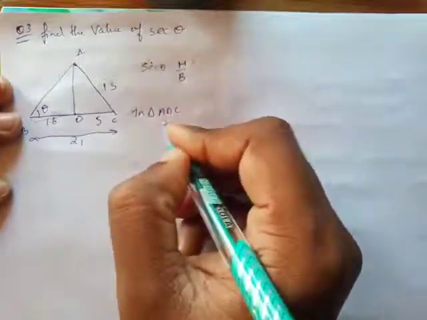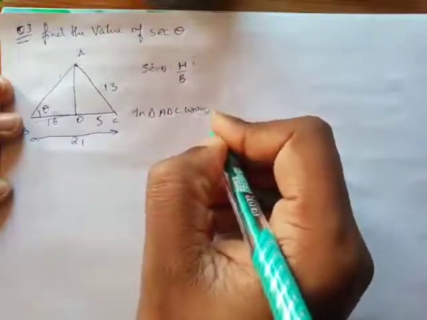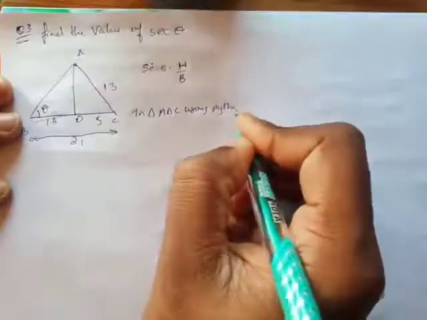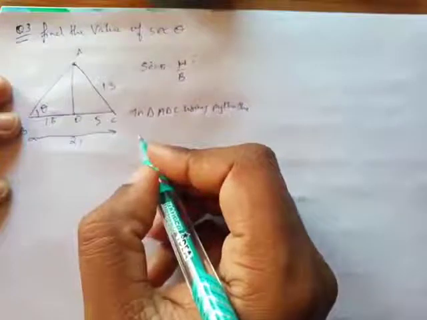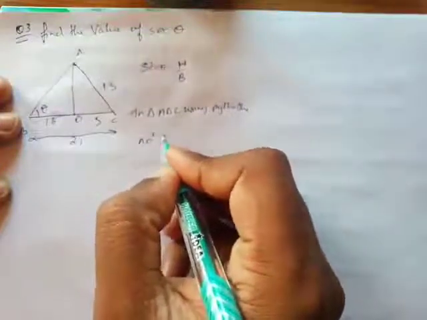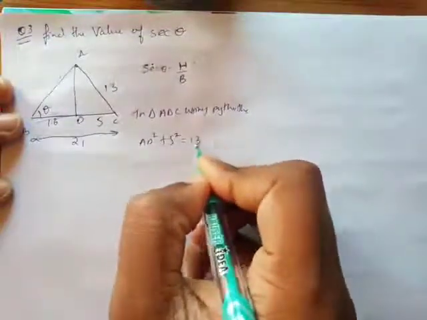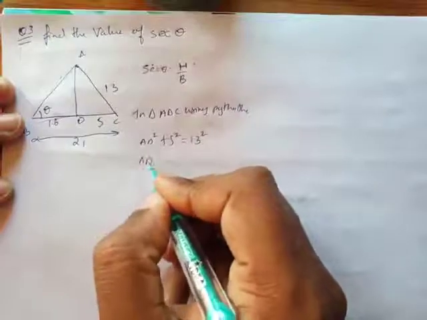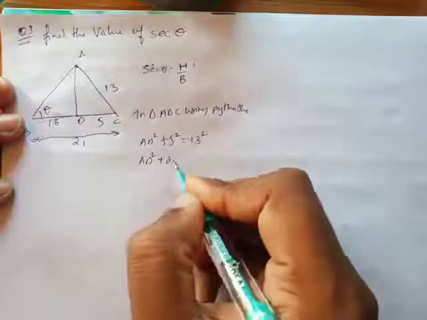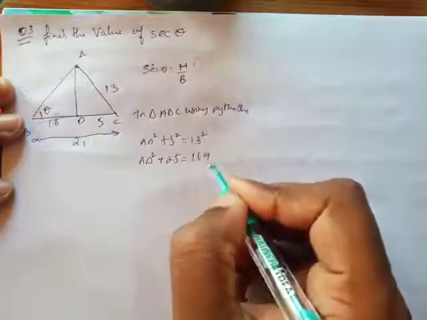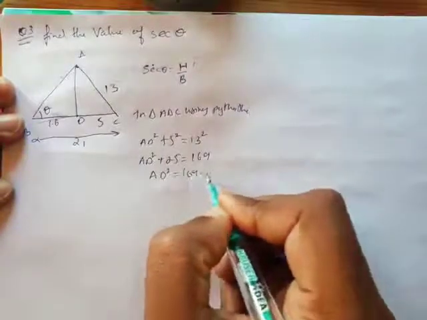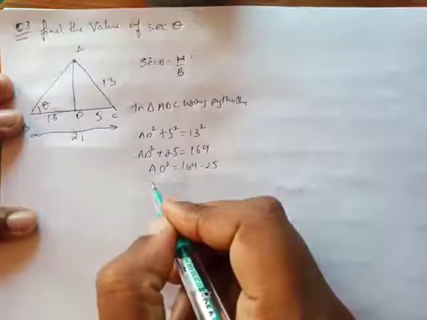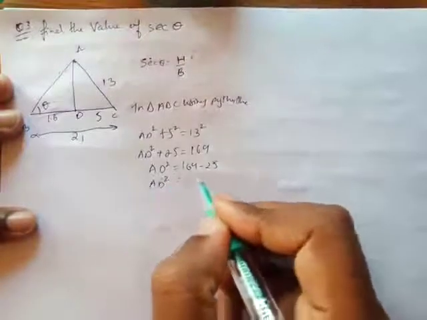ADC using Pythagoras theorem. When I use Pythagoras theorem in this, how does it look? AD square plus 5 square equals 13 square. Then AD square plus 25 equals 169. And then AD square is equal to 169 minus 25. And when I subtract this, what does AD square come to?